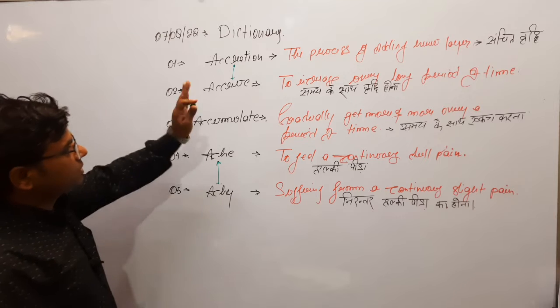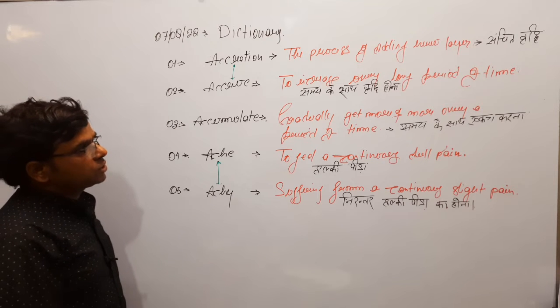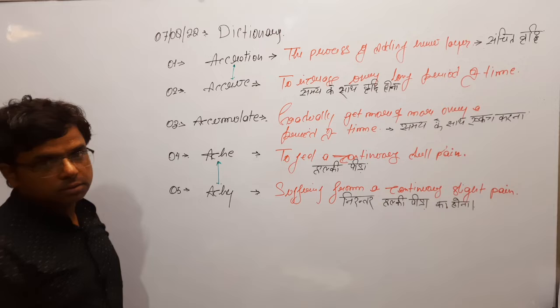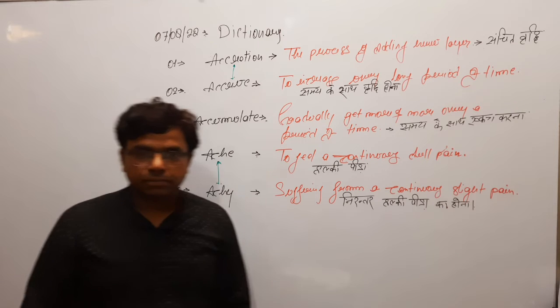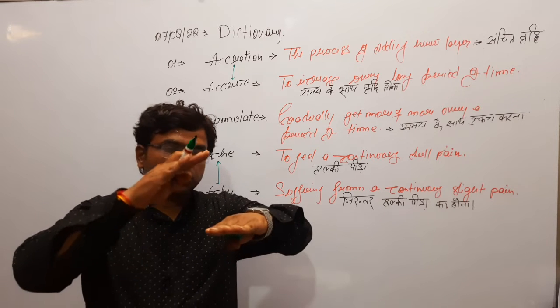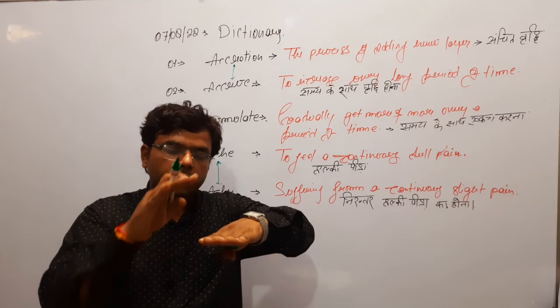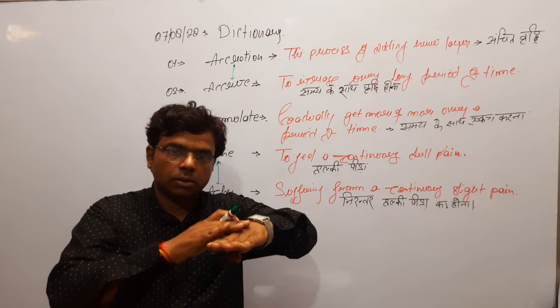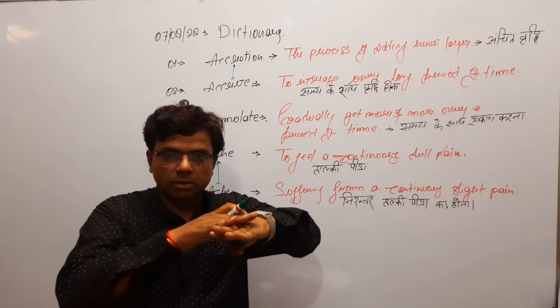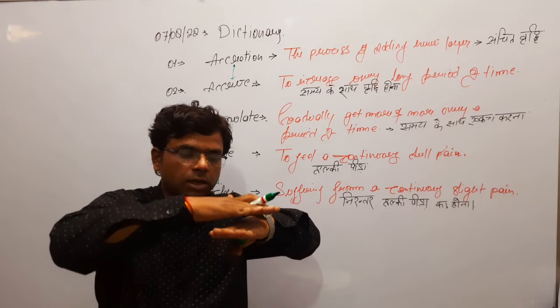So what is accretion? The process of adding a new layer. Suppose I have something over here and new material is forming over the same thing, covering it or making a new layer over it.